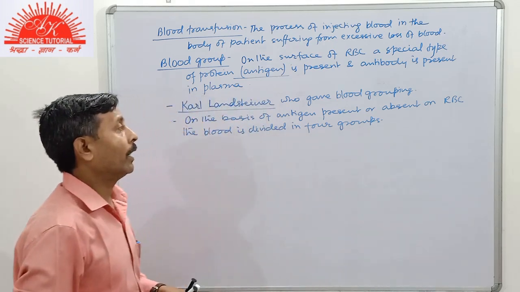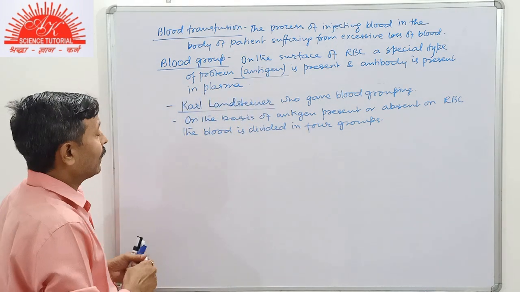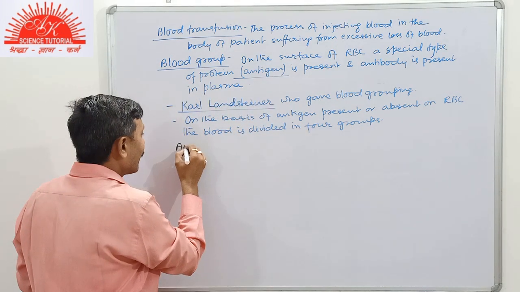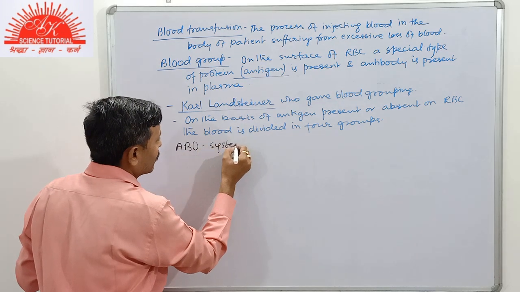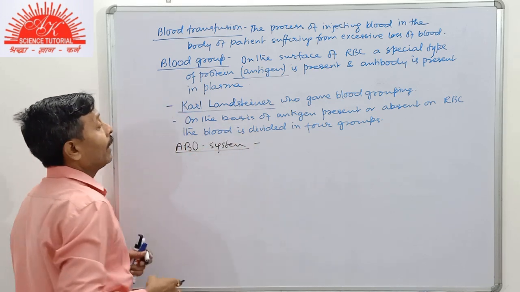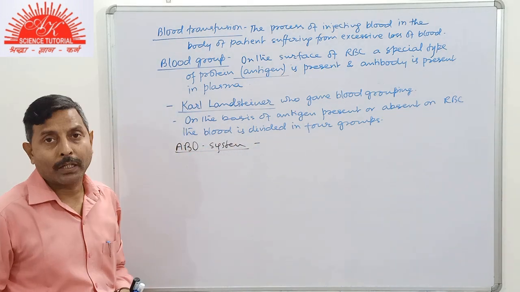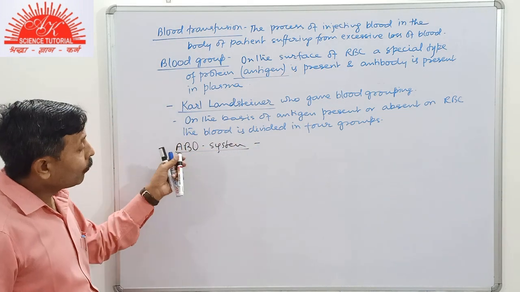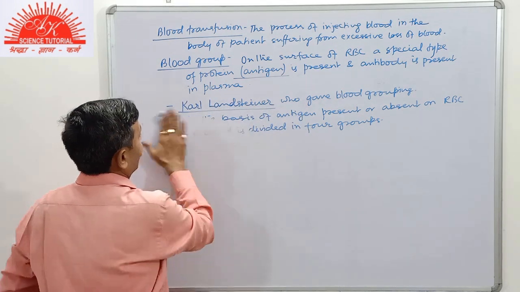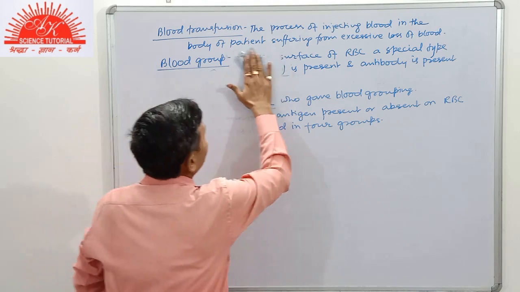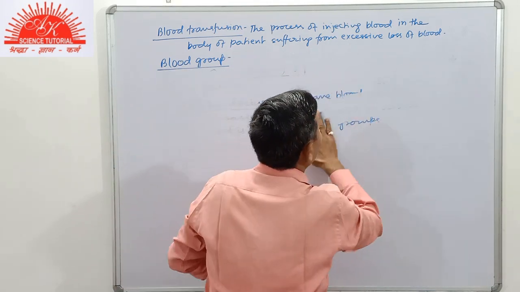This classification is studied as the ABO system of blood grouping. Now we will study this classification and how blood transfusion takes place.